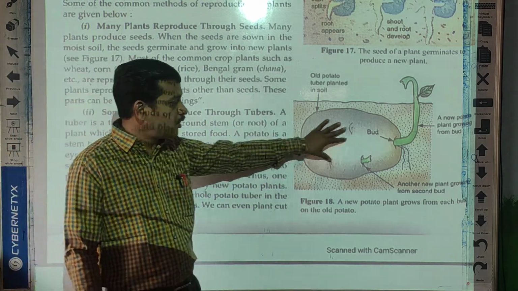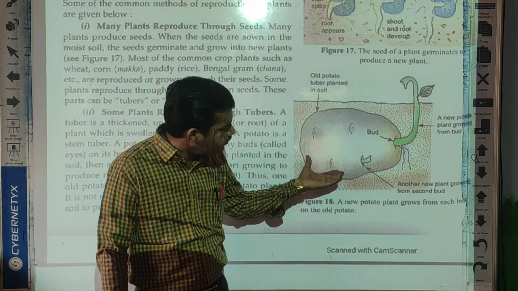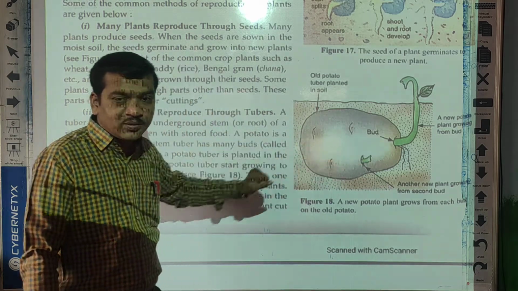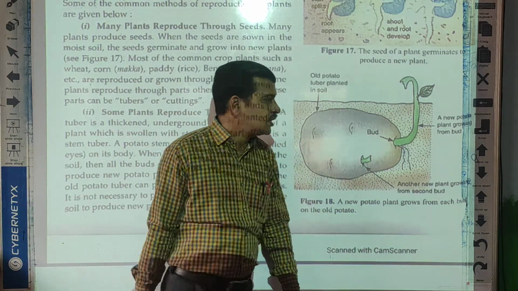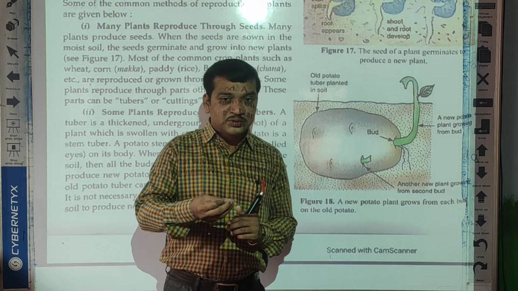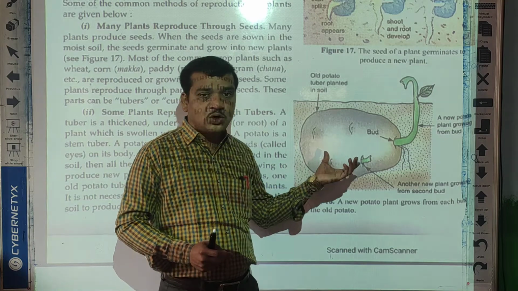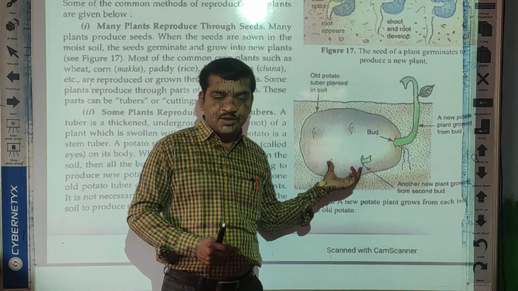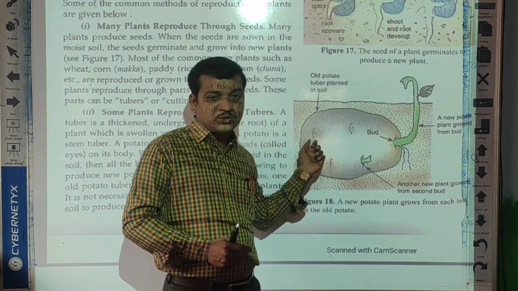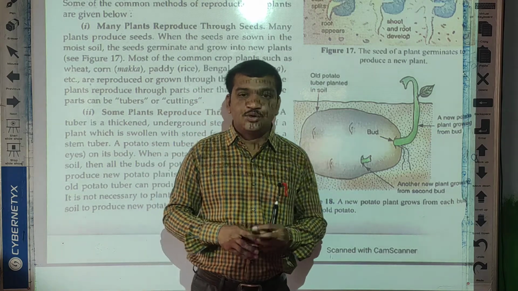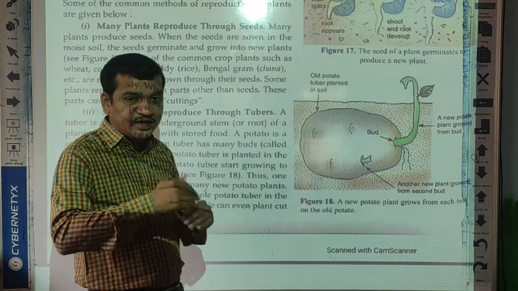Okay. So suppose here you have to select one potato. Okay, the potato you can see, this is one tuber like potato which has the eyes or buds we can see, and these buds change or grow into the new plant. So after sowing all these tubers in the soil, these buds grow into a new plant and give more potatoes. Okay, so this is one method of reproduction.